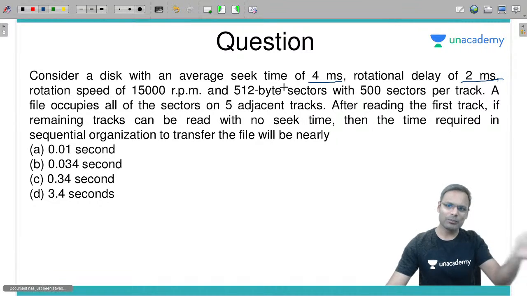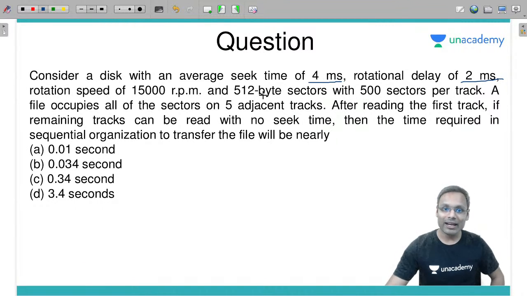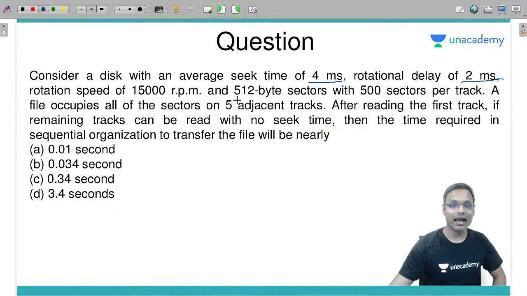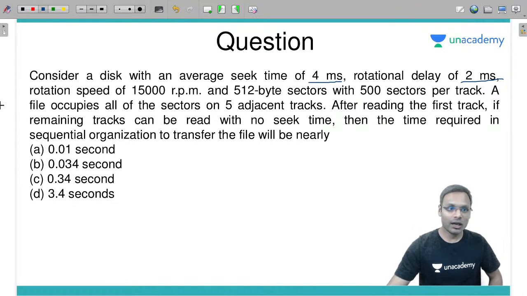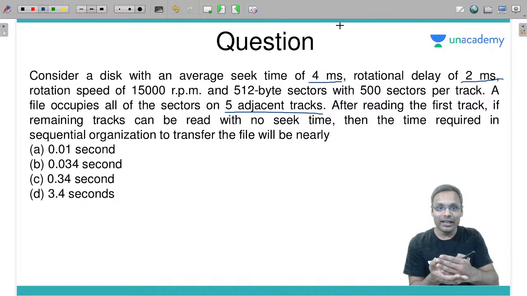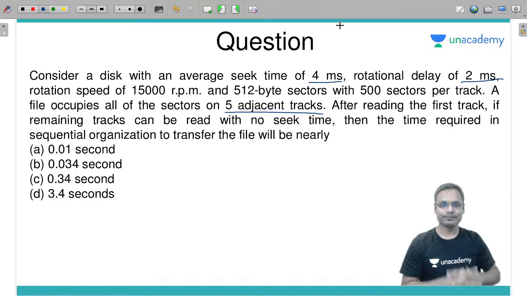Based on rpm you can calculate rotational delay, but still they have directly given it. 512 bytes per sector with 500 sectors per track. Some information given. A file occupies all of the sectors on 5 adjacent tracks. So one file is stored on 5 different tracks.